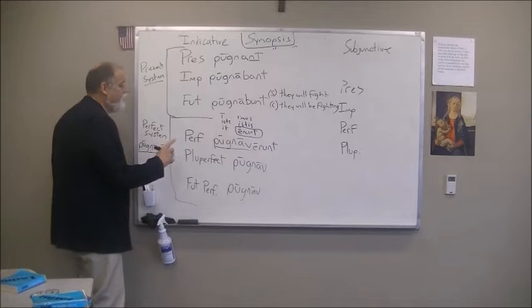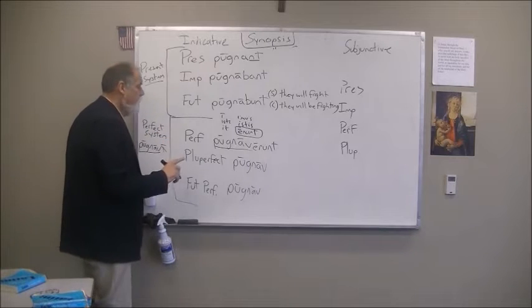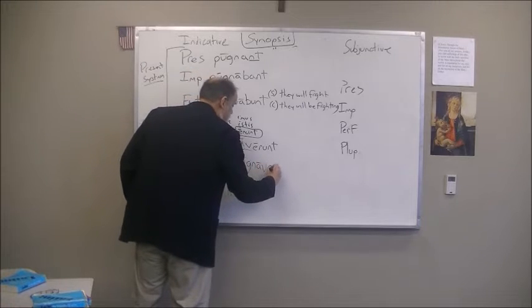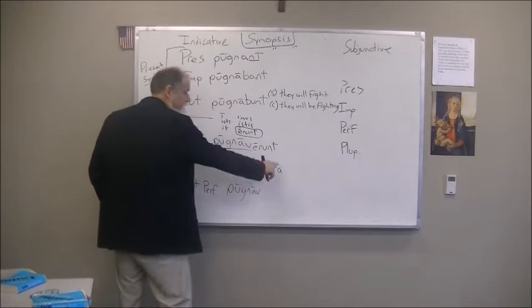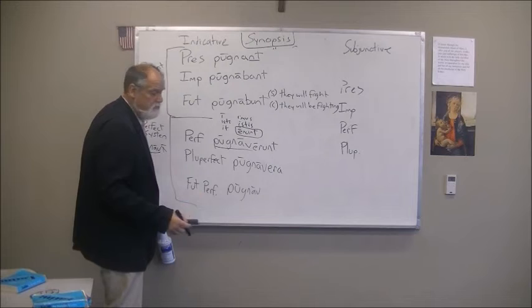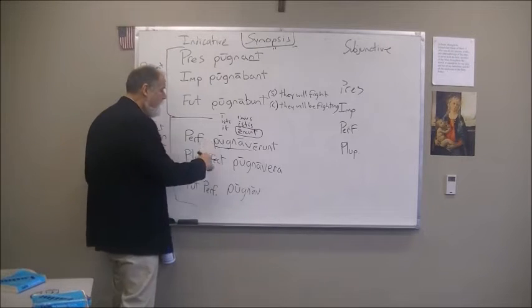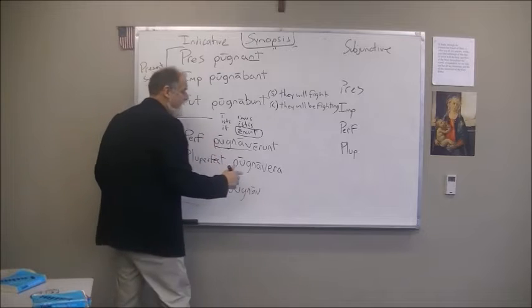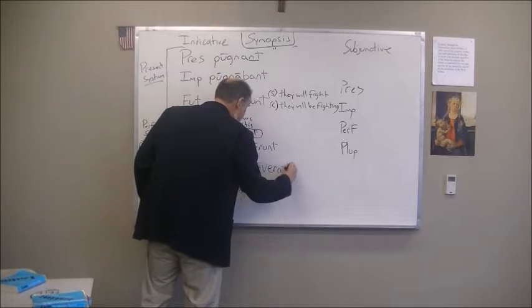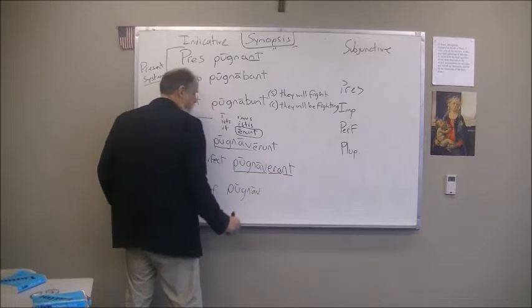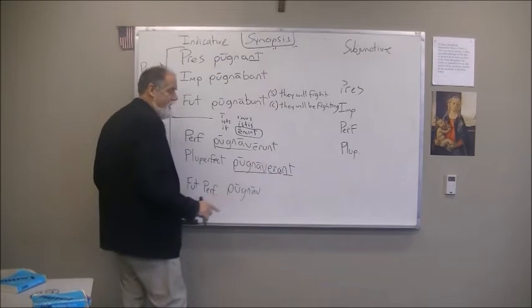All right? Now, the pluperfect, couple of ways to look at it. We will say for now, though, that there is a tense sign for the pluperfect, and that is era. So we add the era. And sometimes that's lengthened. If it's s, if it's mus, if it's tis, it's lengthened. But when it's the third person, when we have that nt at the end, right? So you have stem plus tense sign plus personal ending. And so you have pugnaverant.